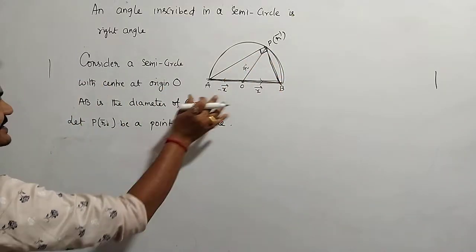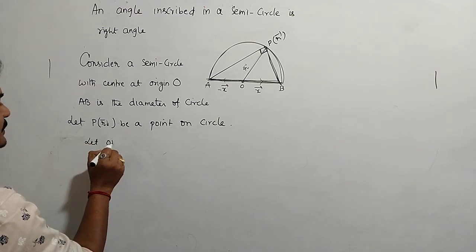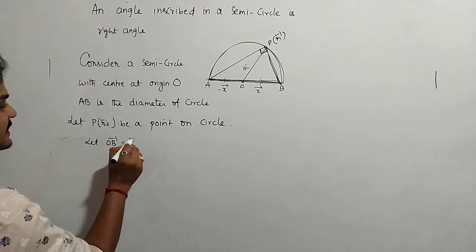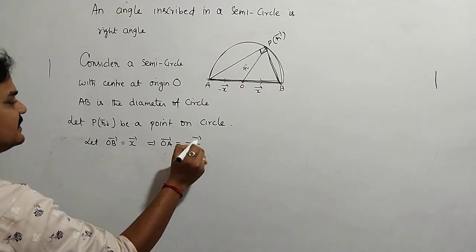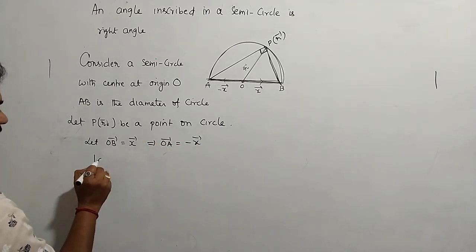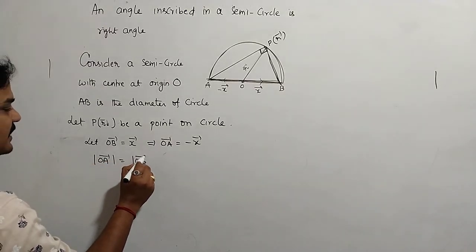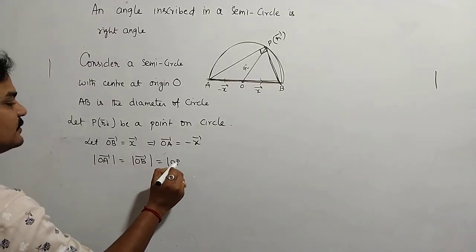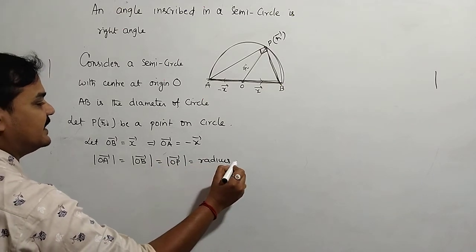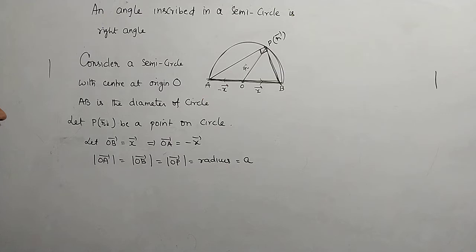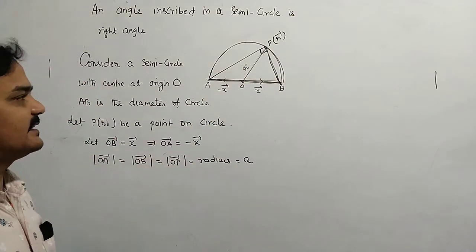Let OB bar equal X bar, which implies OA bar is equal to minus X bar. And the lengths are all equal: length of OA bar is equal to length of OB bar is equal to length of OP bar. What is the concept? It is the radius, say A. Take the length as A, so the radius is A.